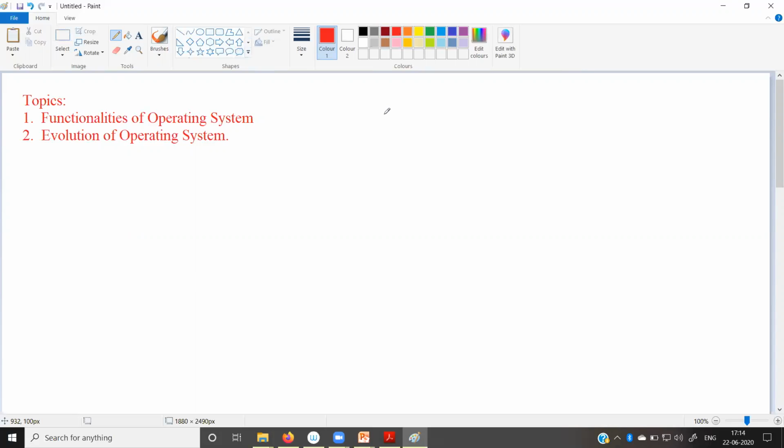So as you know, for our computer system, there are different components. What are the components of the computer system? The lowermost or innermost component of the computer system is called the hardware.